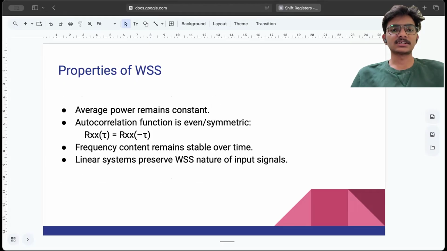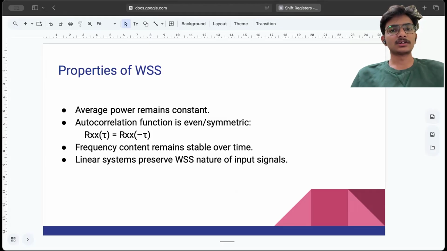Next, properties of wide sense stationary processes. The first property is that the average power remains constant. In this type of stationary process, the average power always remains constant. The next property is that the autocorrelation function is even or symmetric.